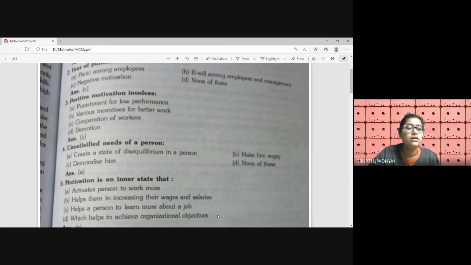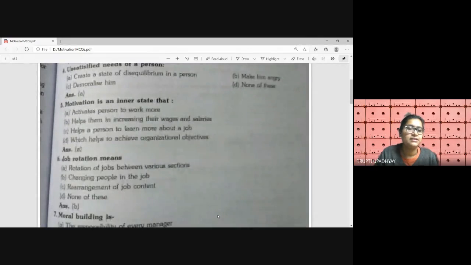Next question. Motivation is an inner state that A activates a person to work more, B helps him to increase their wages and salaries, C helps a person to learn more about a job, D helps to achieve organizational objective. Motivation, I would say, is an inner state. It's written inner state.